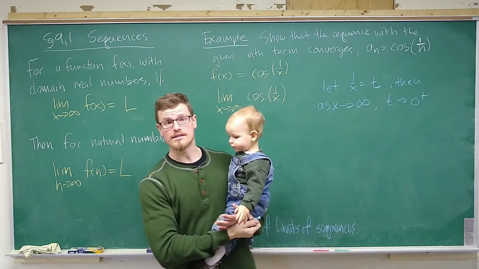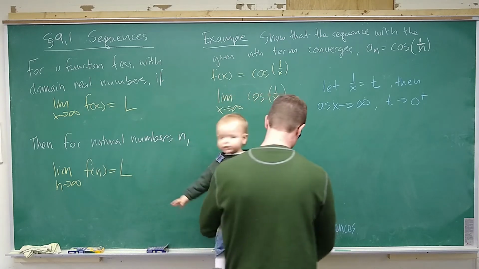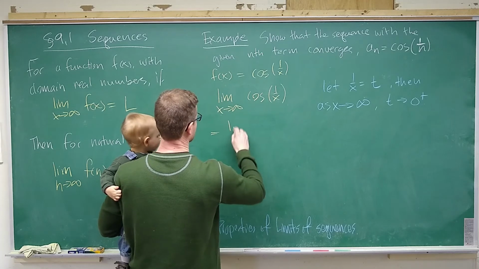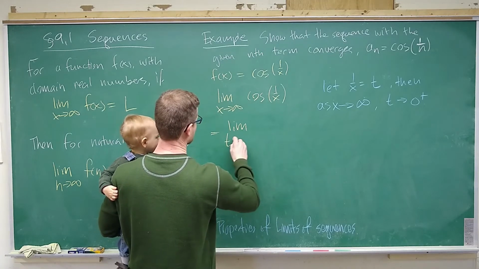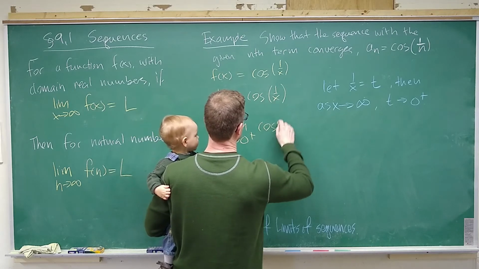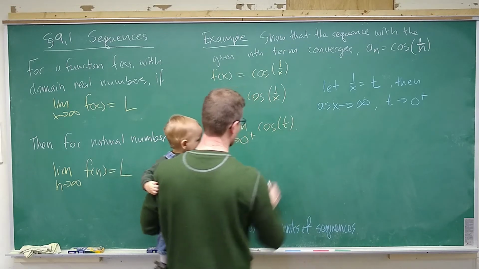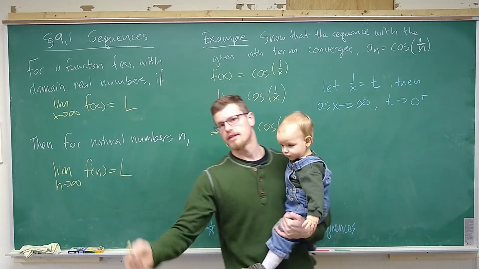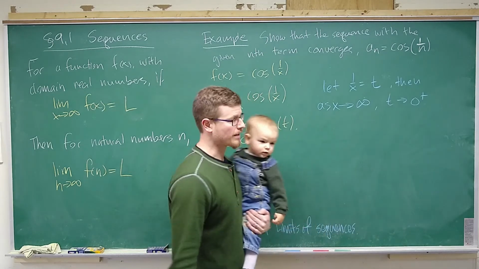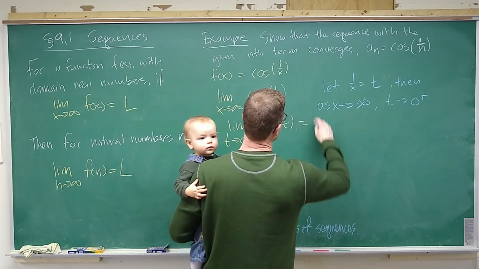So we can rewrite this limit as a much easier limit to evaluate. This is equal to the limit as t goes to 0 from the positive side of the cosine of t. But that's super easy, right? The cosine of 0 is well defined, and that's simply equal to 1.